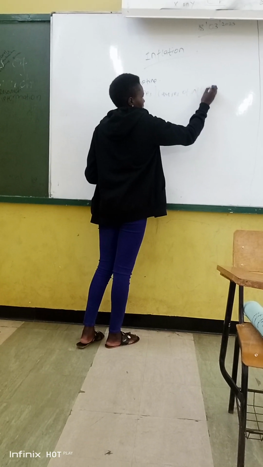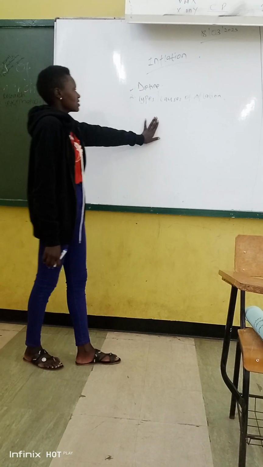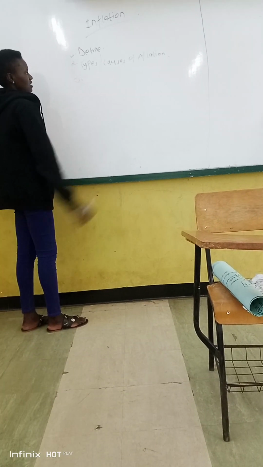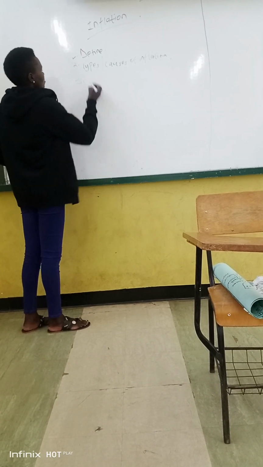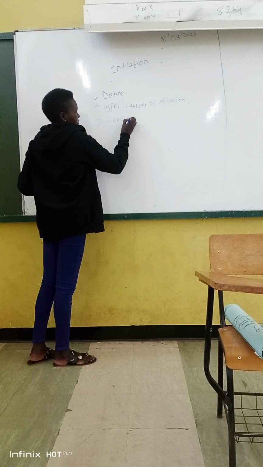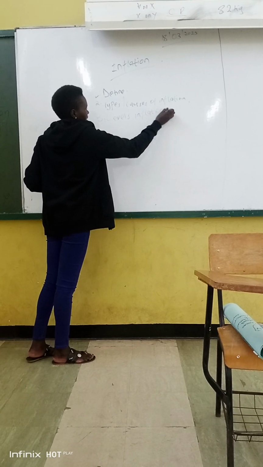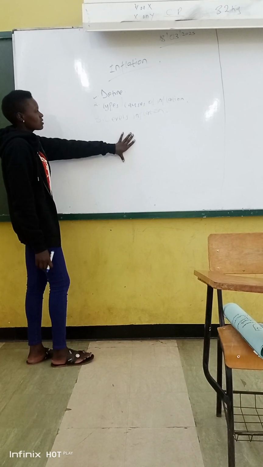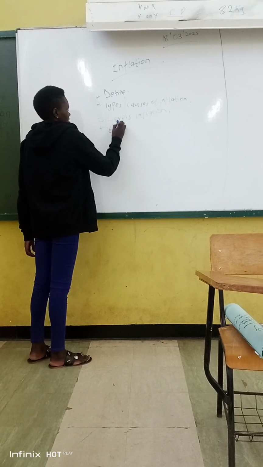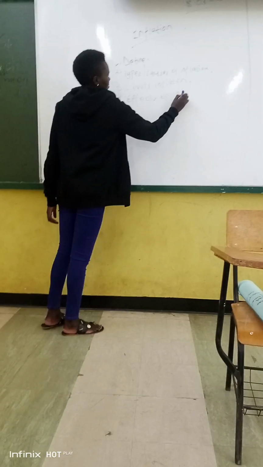Here, don't confuse that the types are just the same as the causes. Then number three, at the end of this lesson, you are going to know about the levels of inflation. After you have known the levels of inflation, we are going to look at the effects of inflation.